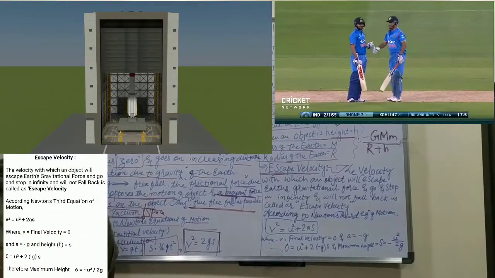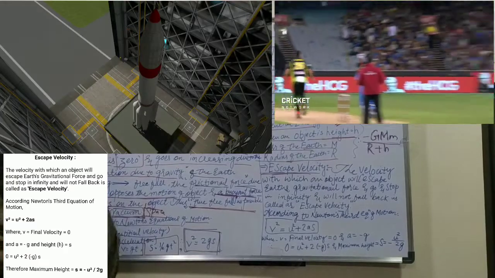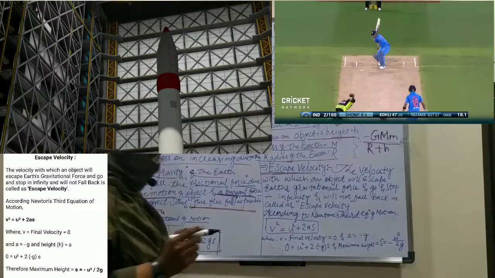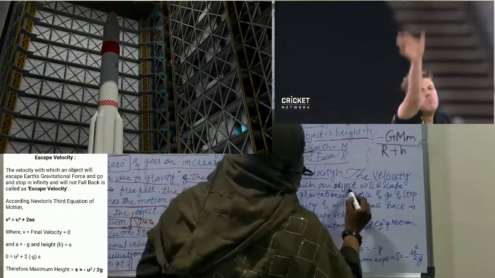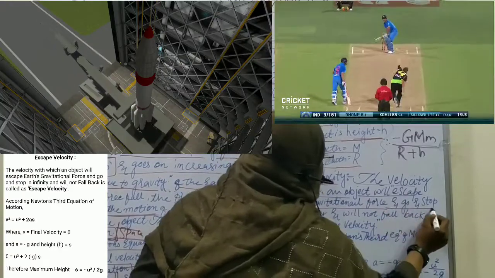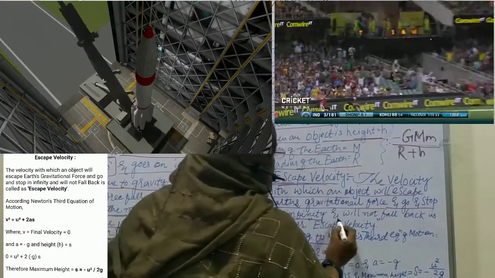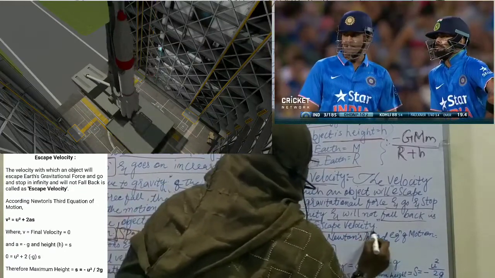You will observe that your ball goes towards the boundary. It means it will be 4. So the velocity with which an object will escape Earth's gravitational force and go to infinity and will not fall back is called escape velocity.